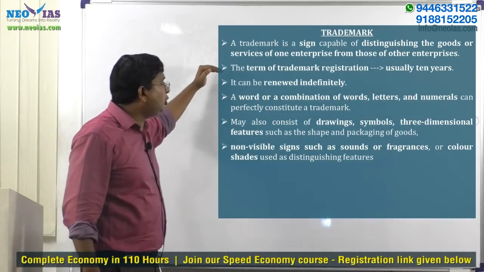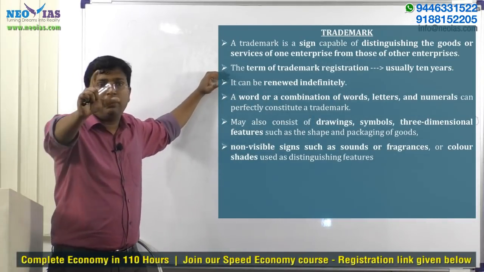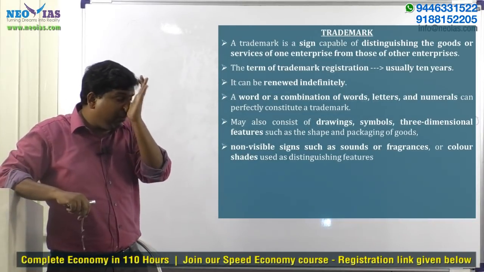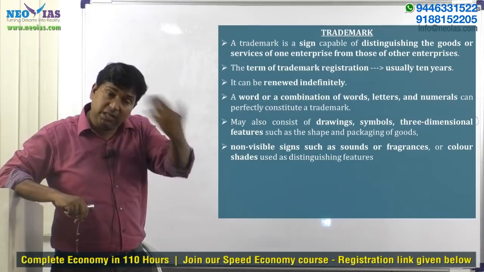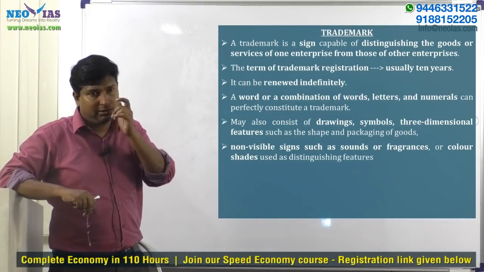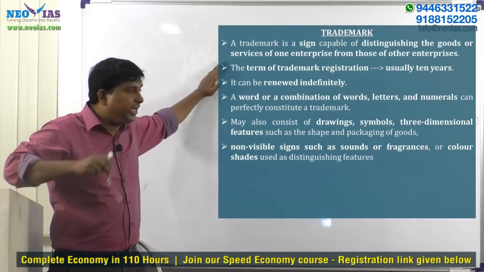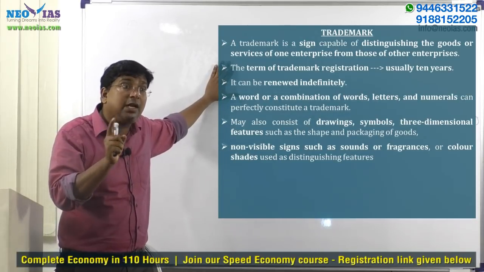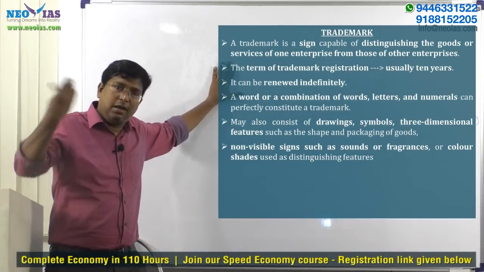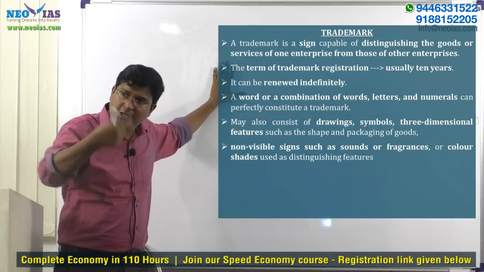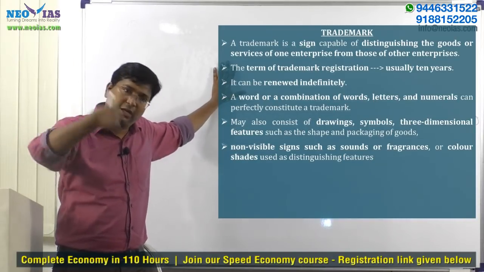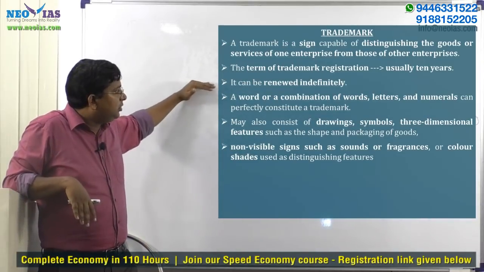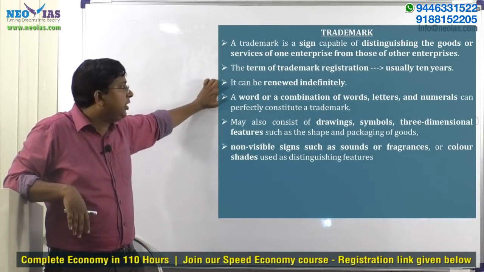So normally, I told you for copyright, what is the term? How long you can use that right? Minimum 50 years after the death of the author. So here trademark is 10 years, but remember it is renewable 10 years. License will be given for 10 years, after 10 years you have to renew it. You have to renew it so that you can continue indefinitely. So it can be renewed indefinitely.